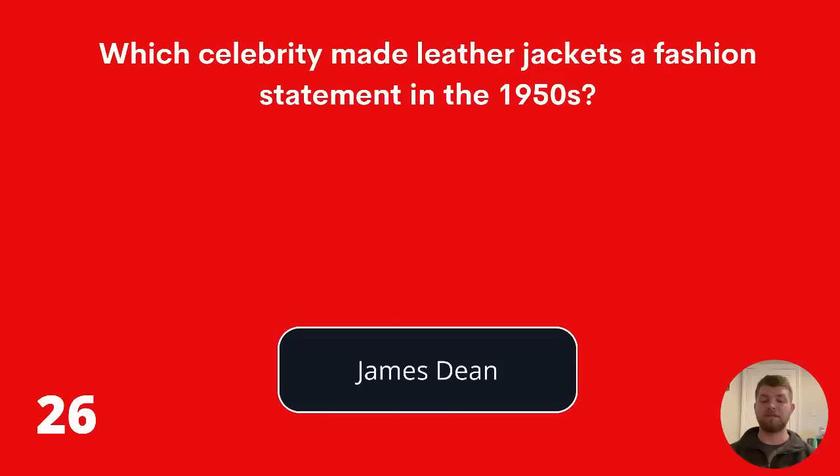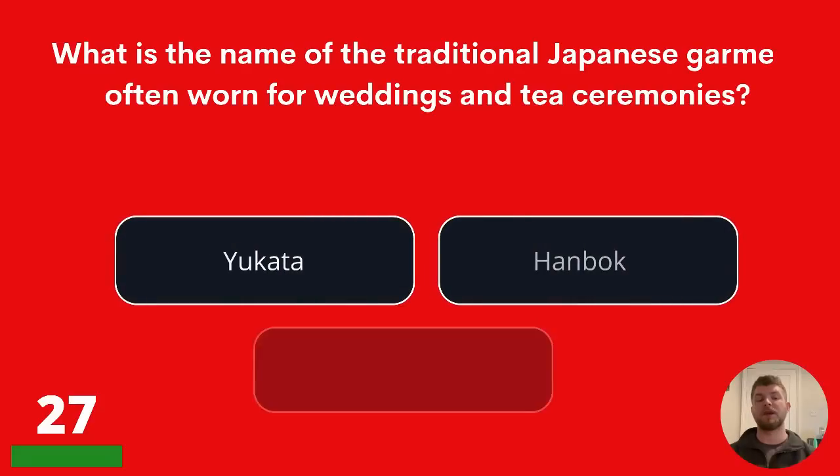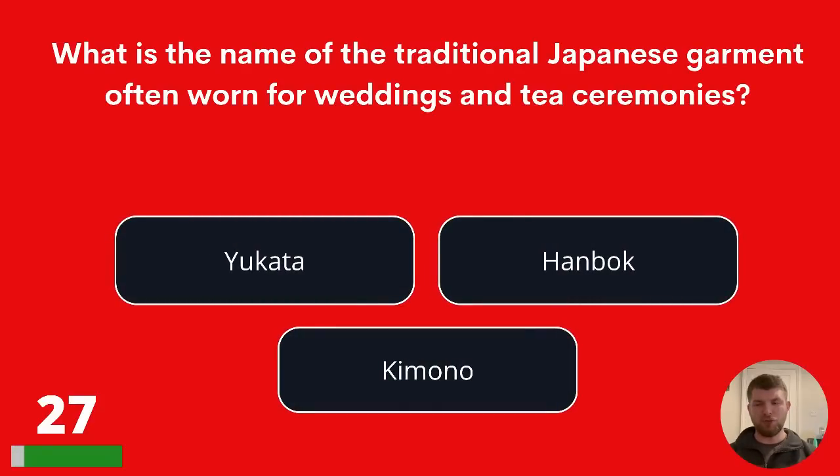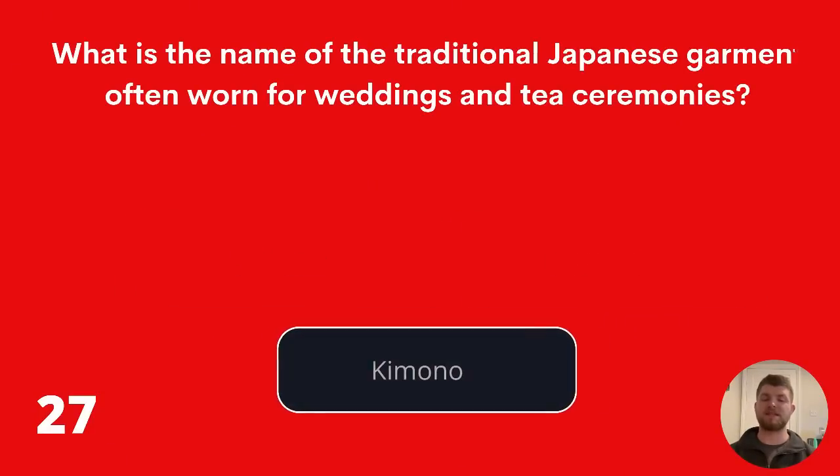The correct answer is James Dean. 27. What is the name of the traditional Japanese garment often worn for weddings and tea ceremonies? Yukata, hanbok, or kimono? The answer is kimono.